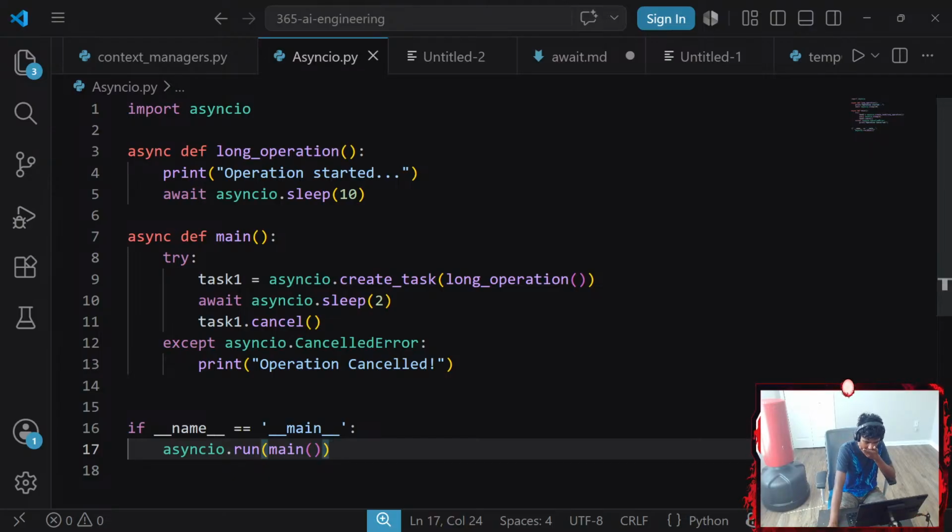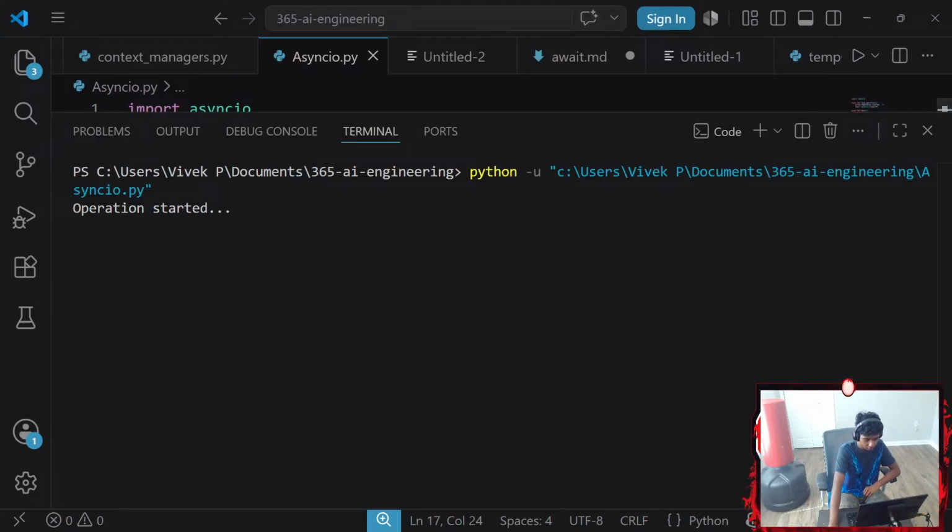Okay, and then we create our task one, and then, mm, it didn't really cancel my task, did it?